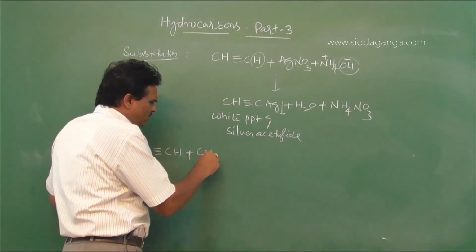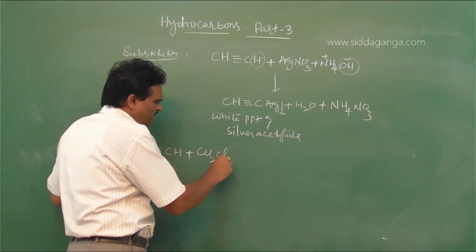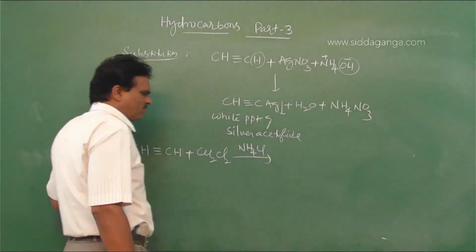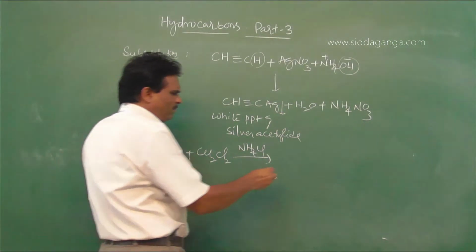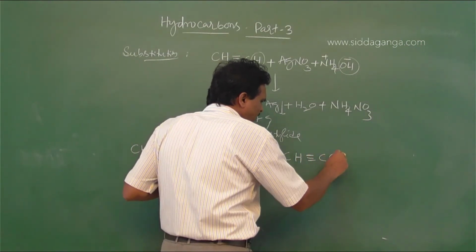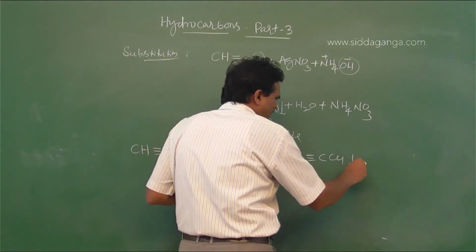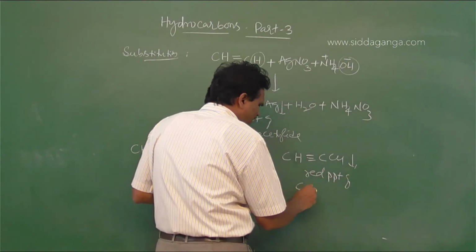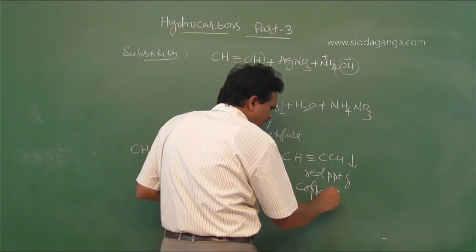Similarly, when acetylene reacts with ammoniacal cuprous chloride solution, Cu2Cl2, in the presence of ammonium chloride, it forms CH triple bond CCu. This is the red precipitate of copper acetylide.